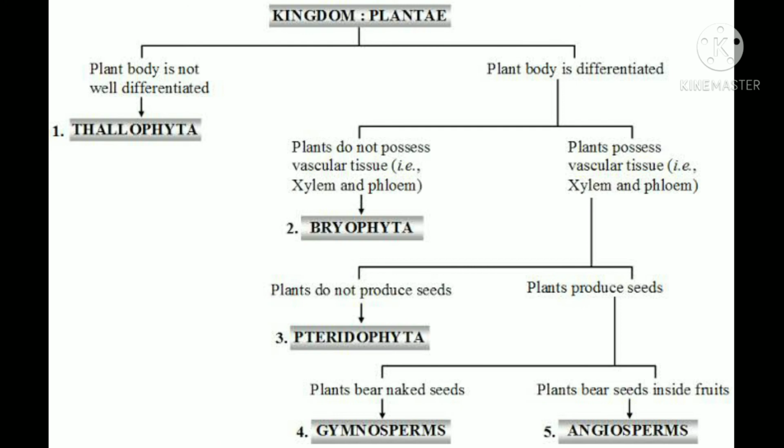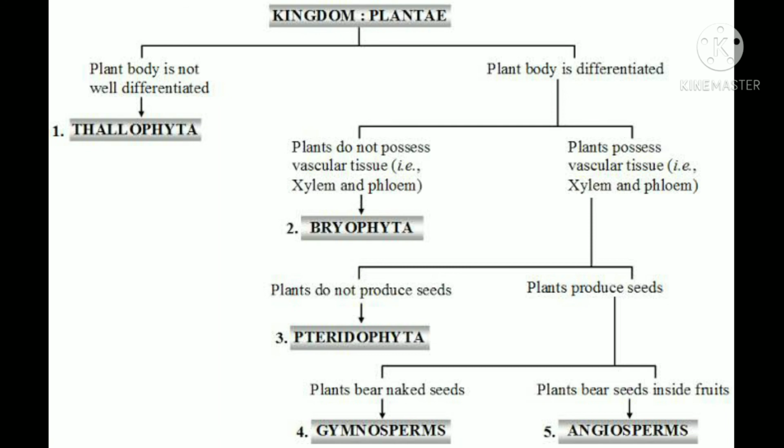Next are the plants whose body is differentiated, but which do not possess vascular tissue. This consists of Bryophyta. And if the plant body is differentiated and they possess vascular tissue also, such plants are again divided on the basis of whether they produce seeds or not.